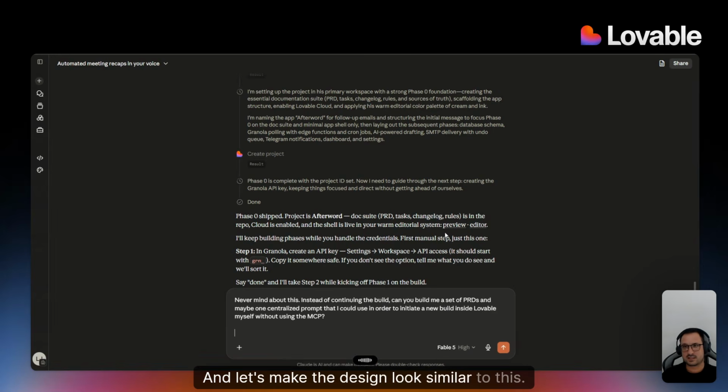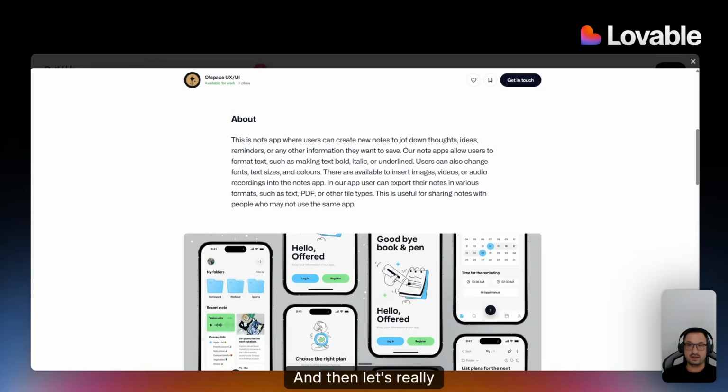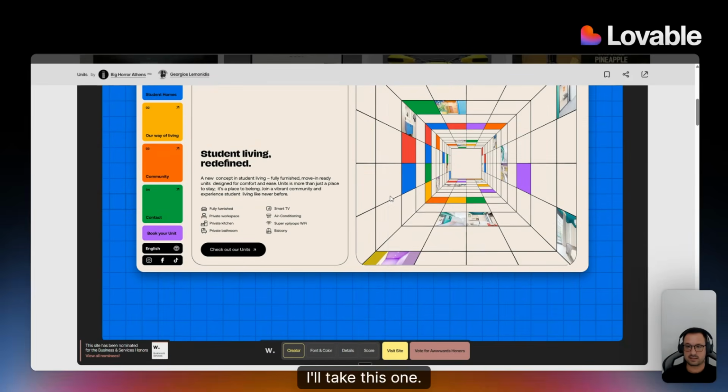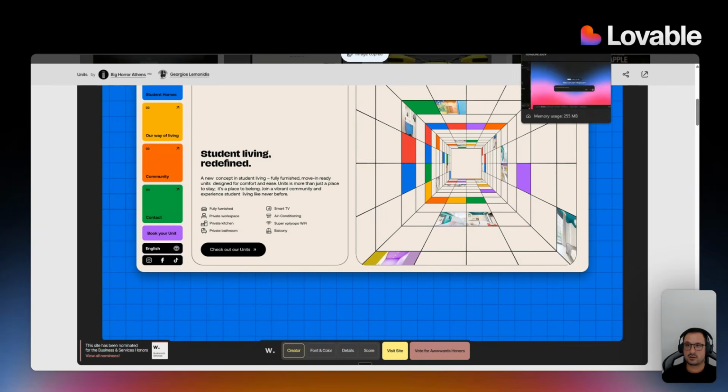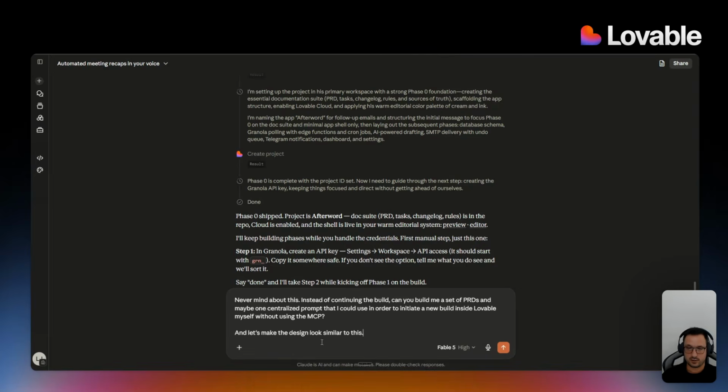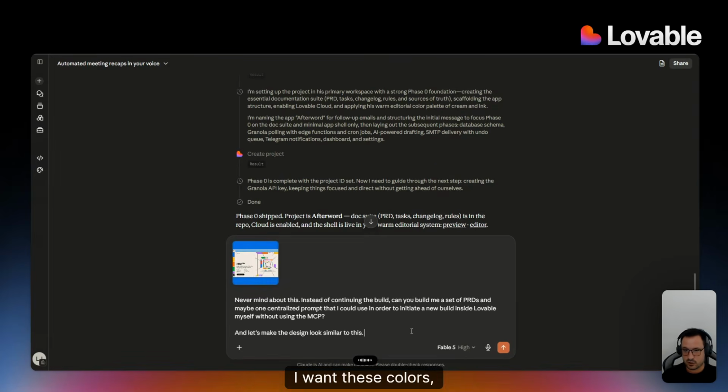And let's make the design look similar to this. And then let's really do what I just said. Like, I'll take this one, right? So I'm gonna go back to Claude. I want these colors, these design tokens, and this styling. It's kind of a Bauhaus retro type of a thing. I'm not even sure which style it is. Scan the image and just proceed to define the design tokens for me.